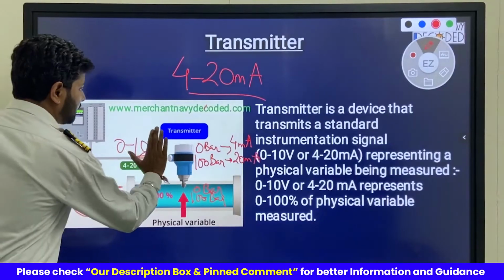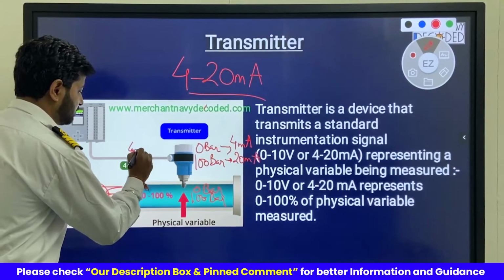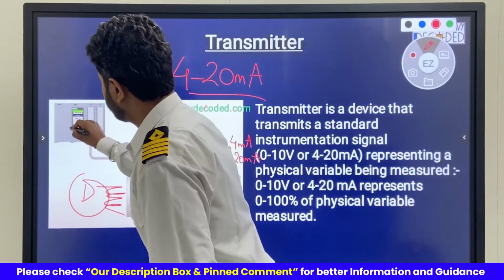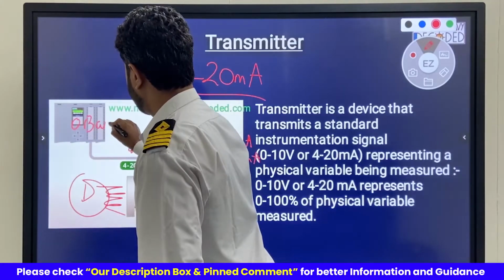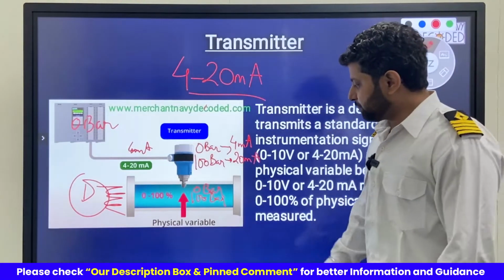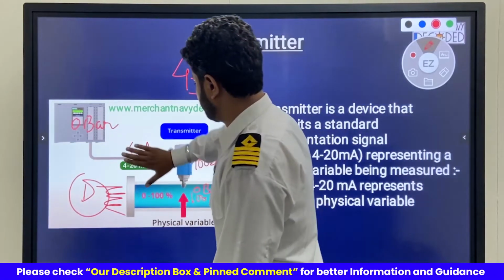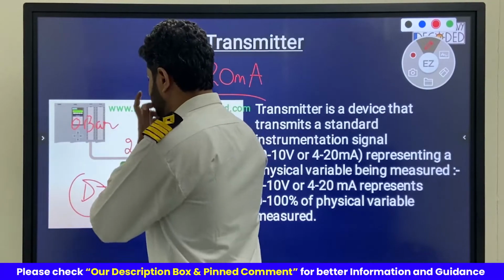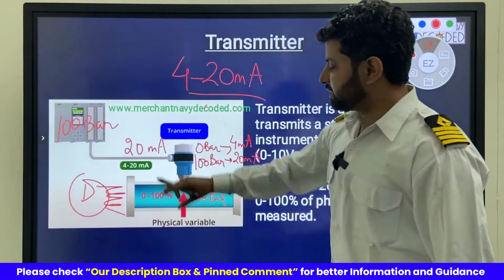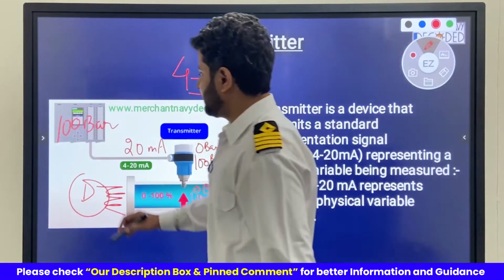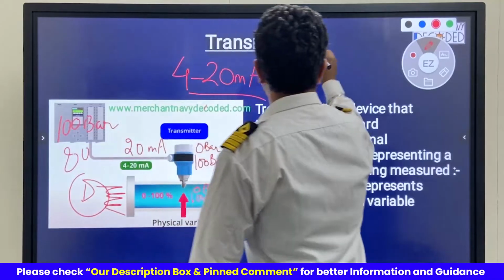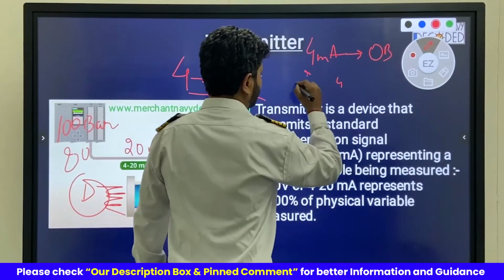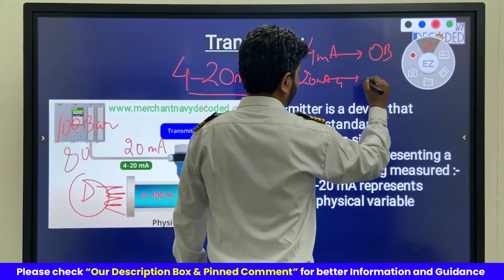So when the signal from over here is 4 milliamps, the PLC says okay, that means the pressure is 0 bar, so it reads 0 bar over here. When it senses that the current is 20 milliamps, it says okay, 20 milliamps means it is 100 bar. Suppose it reaches 16 milliamps, then it will be say 80 bar pressure. So if 4 milliamps is 0 bar pressure, 20 milliamps is 100 bar pressure.